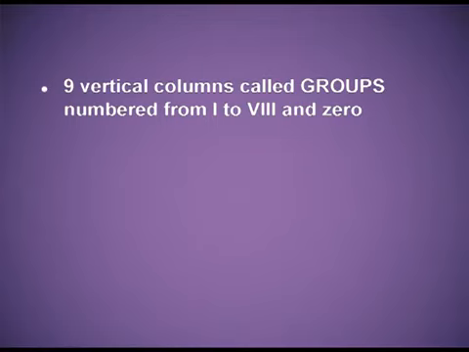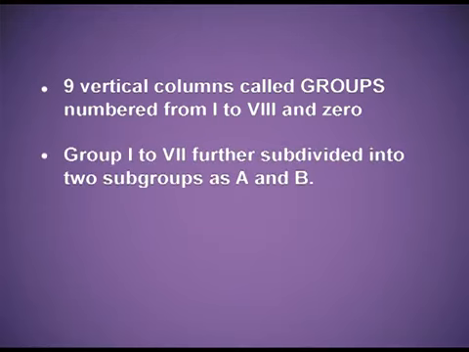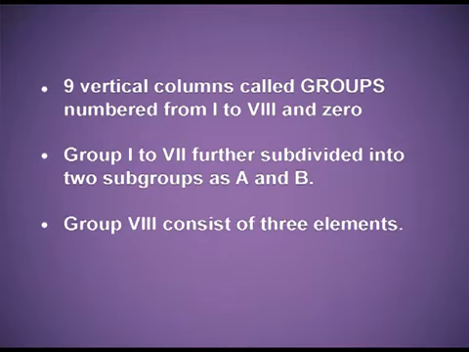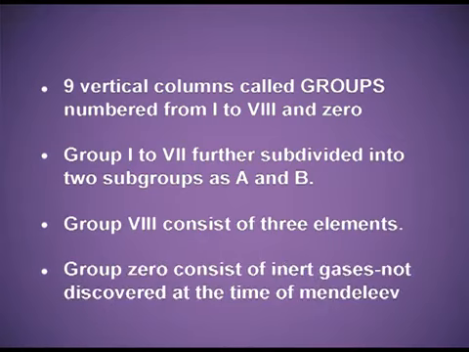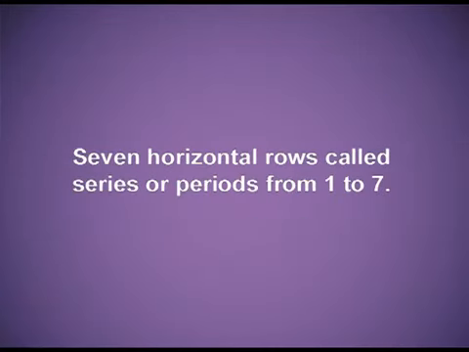The 9 vertical columns are called groups, numbered from 1 to 8 and 0. Groups 1 to 7 are further subdivided into 2 subgroups, A and B. Group 8 consists of 3 elements. Group 0 consists of the inert gases, not discovered at the time of Mendeleev. 7 horizontal rows are called series or periods, from 1 to 7.